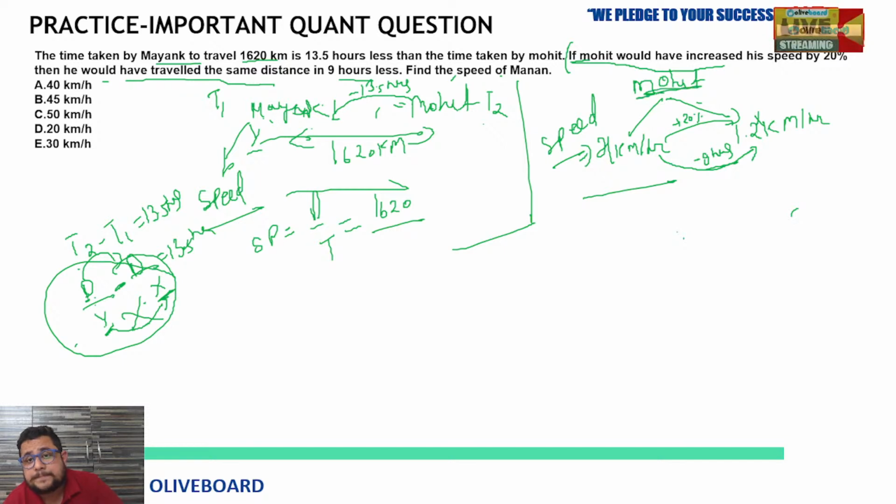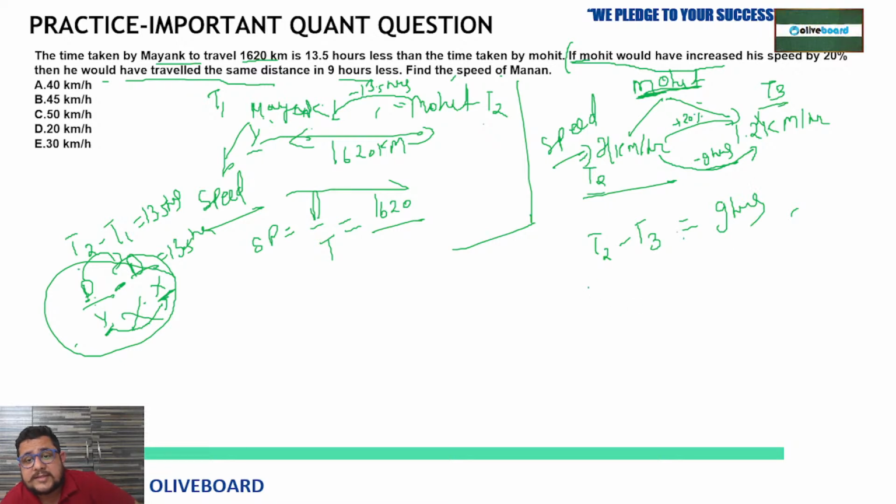See, for Mohit, they have given us the time difference also. The normal time taken by Mohit is T2. But when we assume his speed was increased by 20%, his time is T3. So T2 minus T3 is equal to 9 hours.